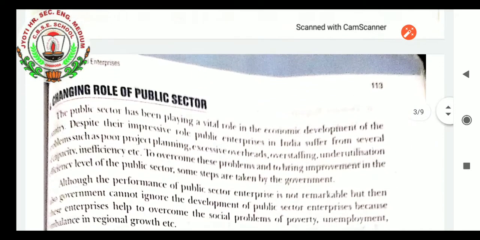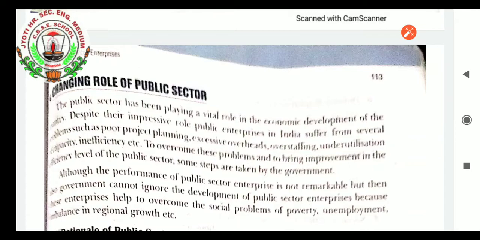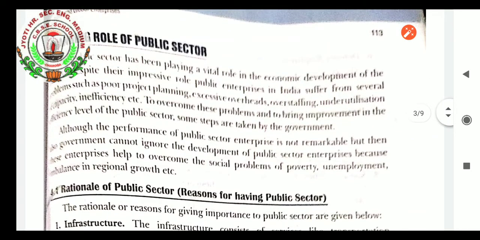Now, the changing role of the public sector, students. What was the role played by the public sector and how has it needed improvement and changes? The public sector has been playing a very vital role in the economic development of the country. Many of the infrastructure projects developed in our country for its economic development are made by the government. Despite their impressive role, public enterprises in India suffer from several problems such as poor project planning, excessive overburdens, overstaffing, underutilization of capacity, inefficiency, etc. To overcome these problems and to bring improvement in the efficiency level of the public sector, some steps are taken by the government.